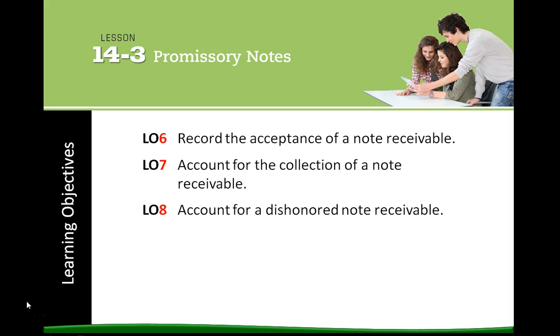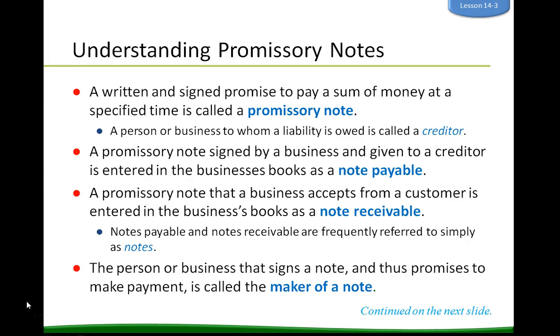Generally, when a bank or business lends money to another business, a loan agreement is made in writing. And that is what a promissory note is. A written and signed promise to pay a sum of money at a specific time is called a promissory note. A person or business to whom a liability is owed is called a creditor. It's the people that give you money.